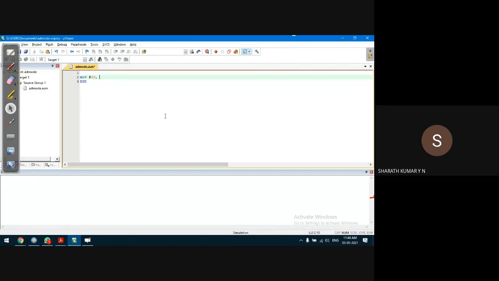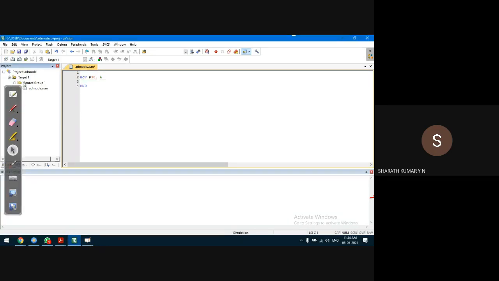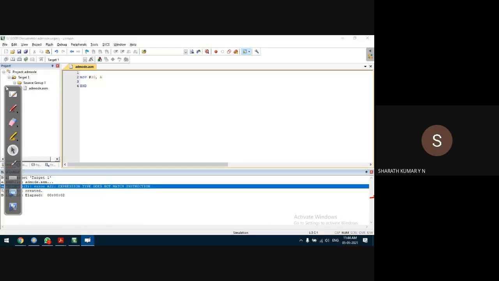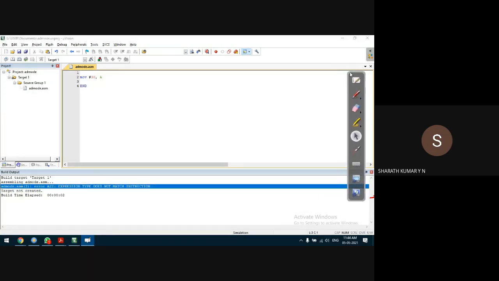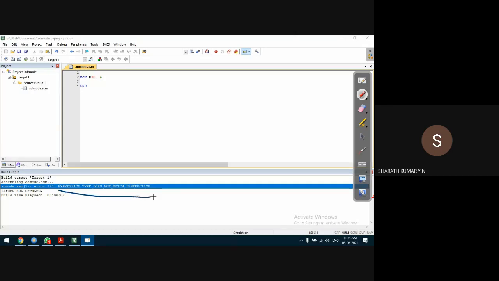Okay? Accumulator, for example, let us say accumulator. Accumulator is something which we frequently use. What is the first step? After editing the source code, save the file, right click on source file, build target. There's an error. These errors are very interesting, they will not reveal what is going on. This is like our corona, we will not know what's going on, but still there exists a problem. Okay? Expression type does not match the instruction.